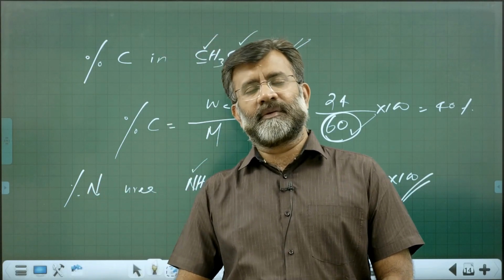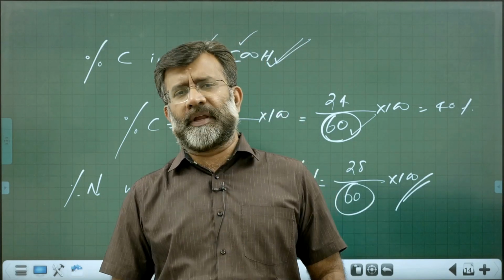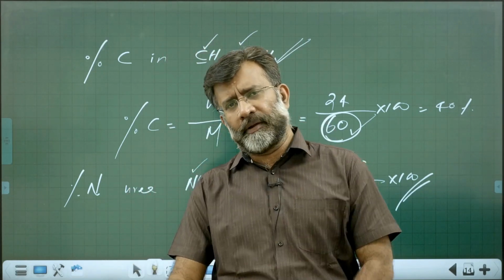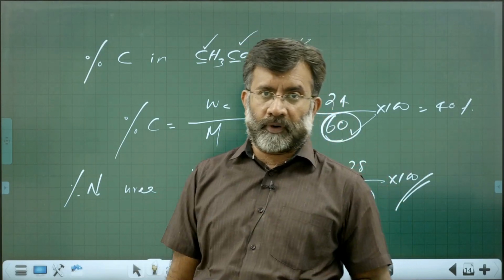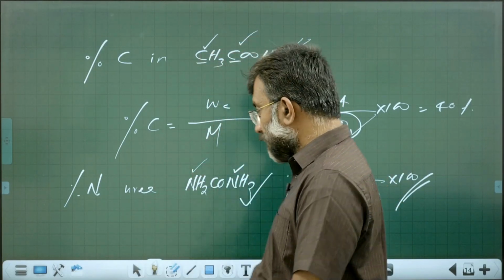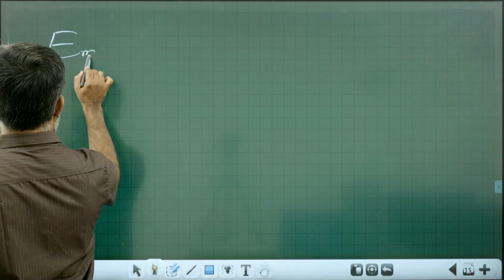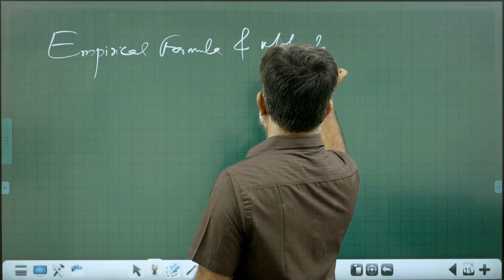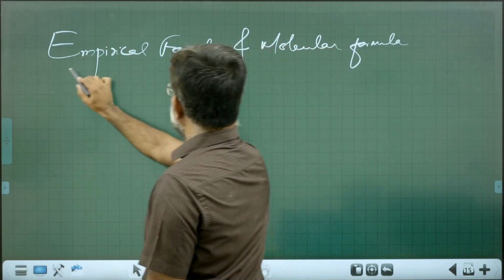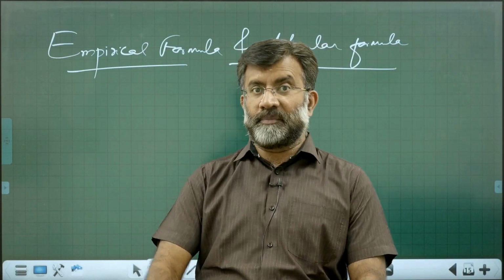So that way you can find a percentage. Percentage composition: all of you know how to find a percentage. An important point is how do you find the empirical formula and molecular formula. That is an important area from the chapter. First of all, what is empirical formula?